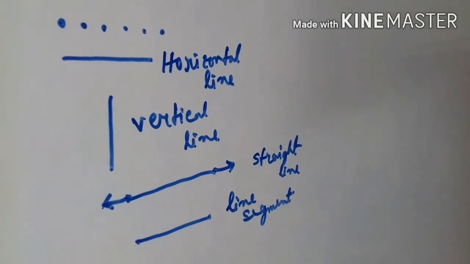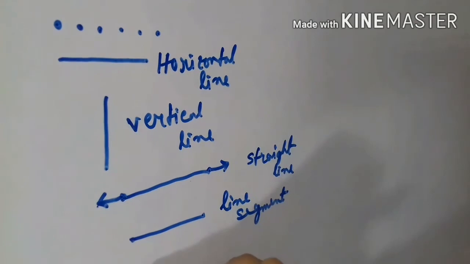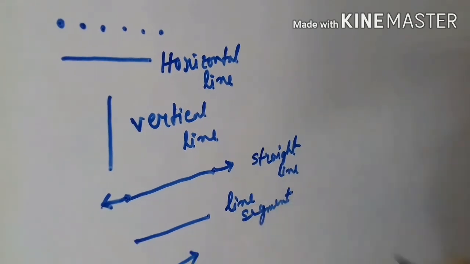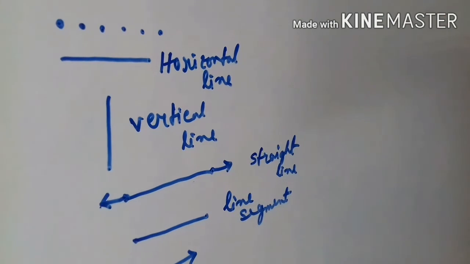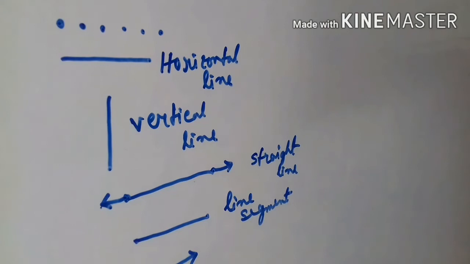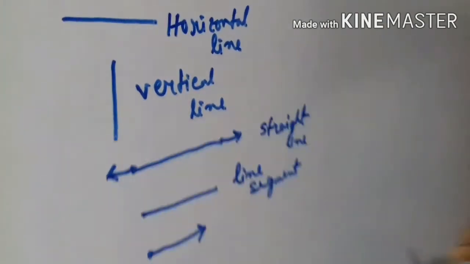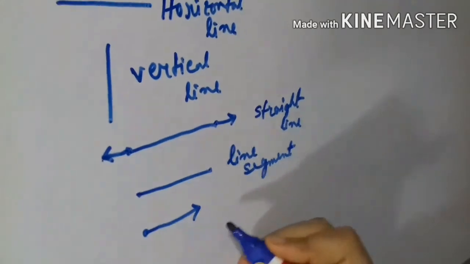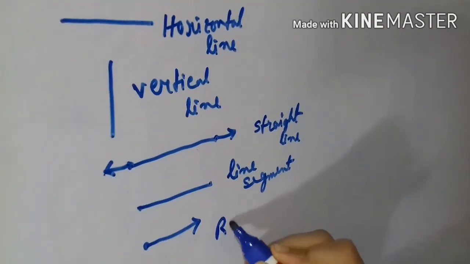And if one side is fixed and one side we can increase unlimitedly, then this one we will say is a ray.